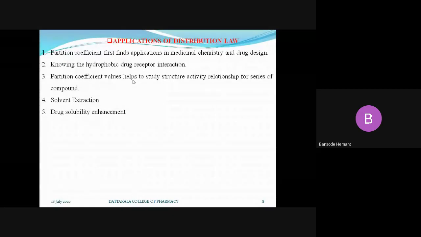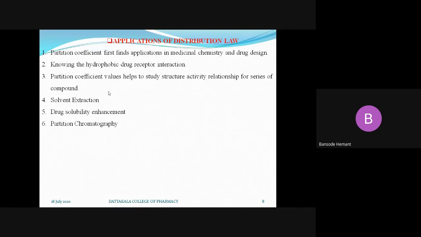By this way we can use different solubility enhancement techniques. So the distribution law is applicable to drug solubility enhancement in a particular solvent.